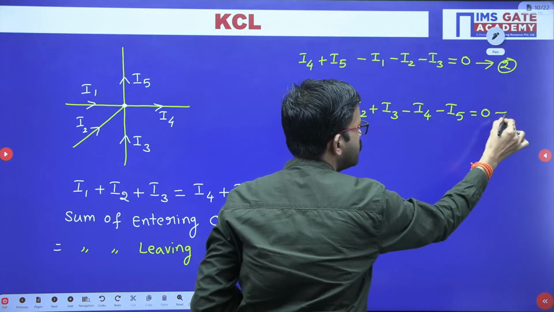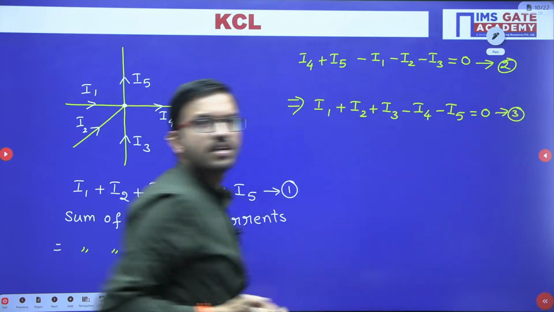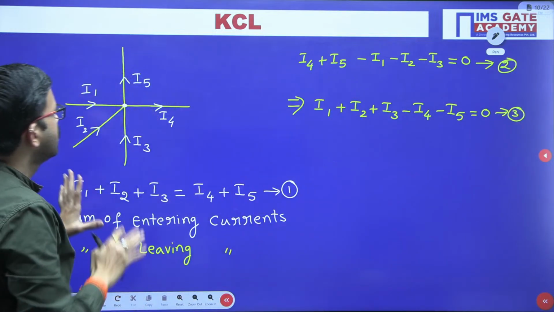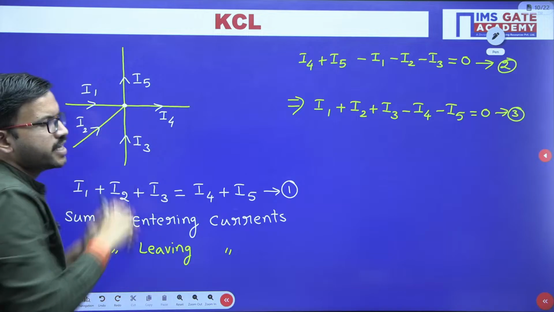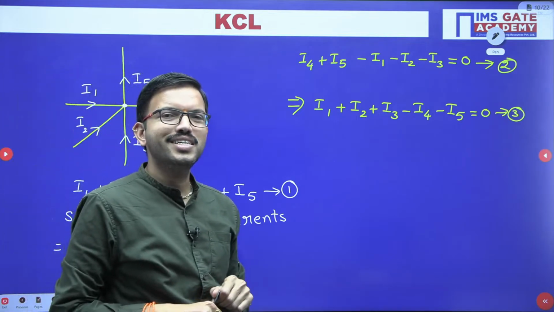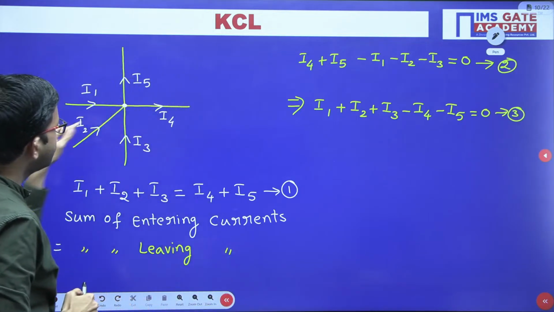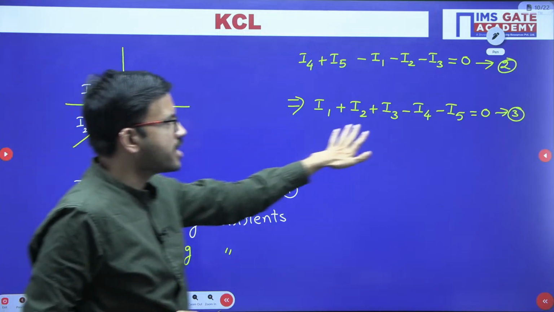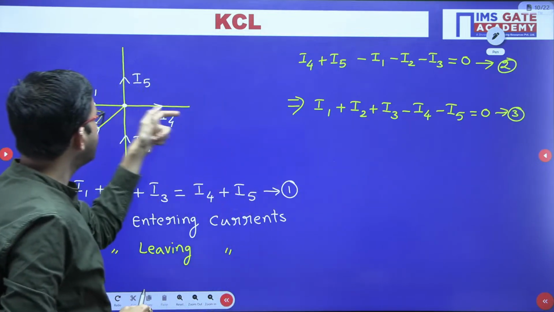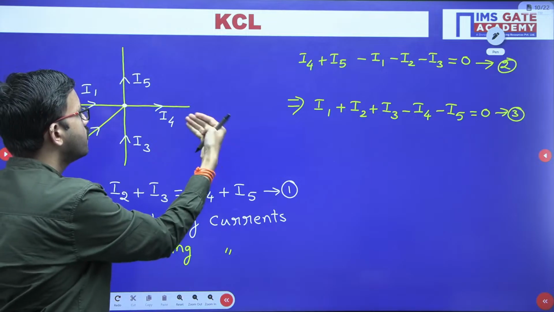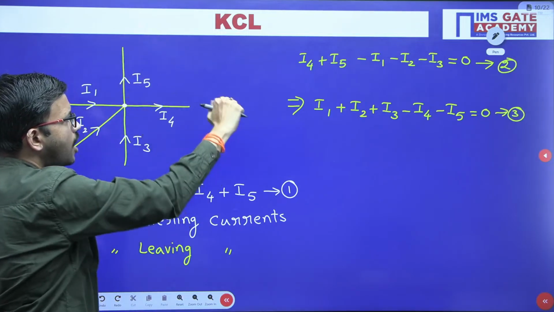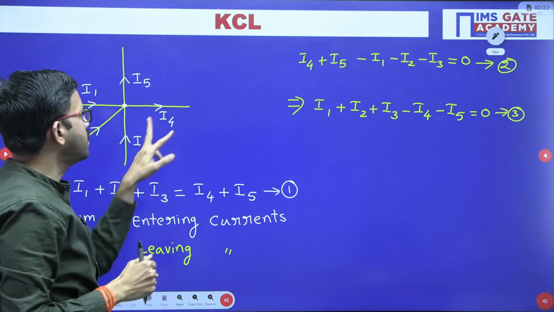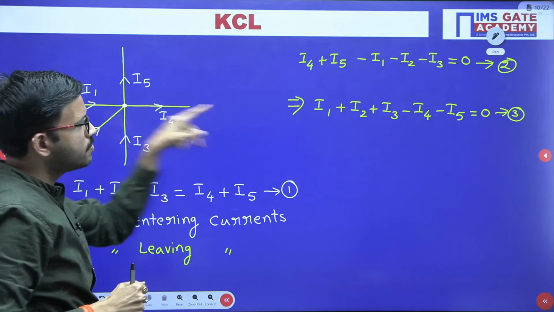So this is one more equation. Here I have considered sum of all the entering currents equals 0. I1, I2, I3 are entering currents, I have considered positive, whereas I4, I5 are leaving. So if I want to consider entering, I have to consider the opposite direction. Then I4 will become minus I4, I5 will become minus I5.